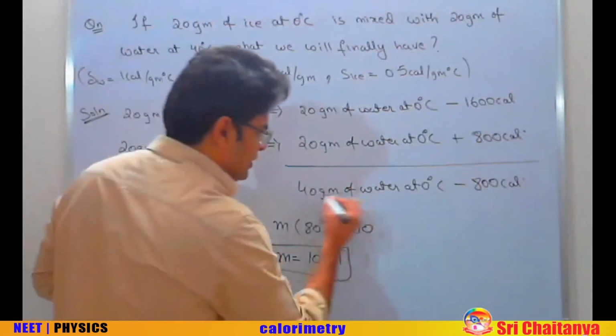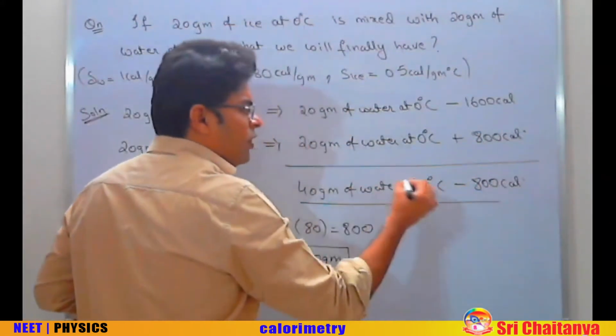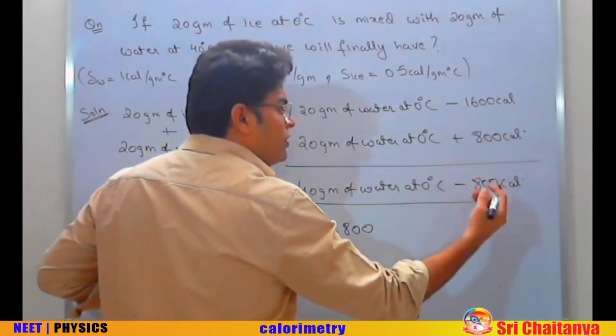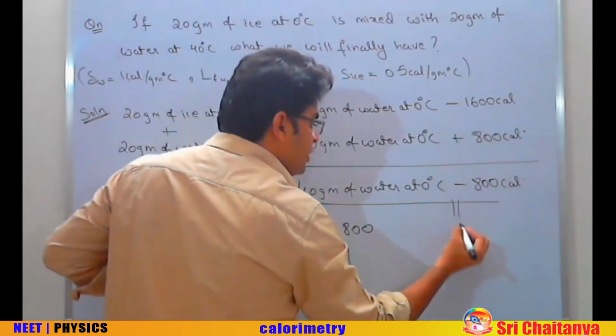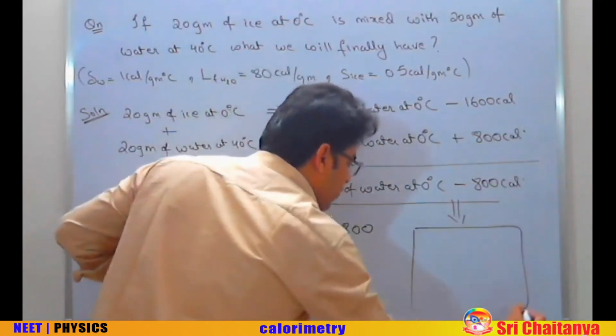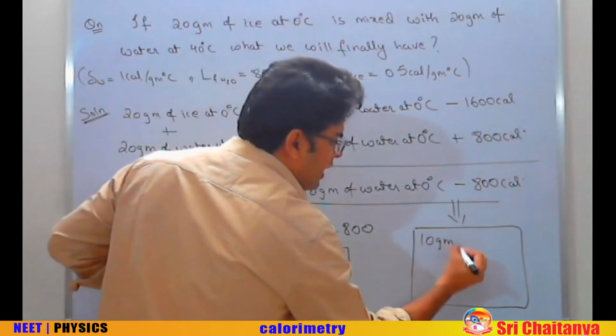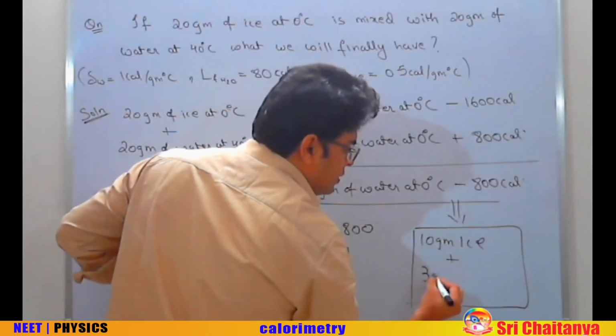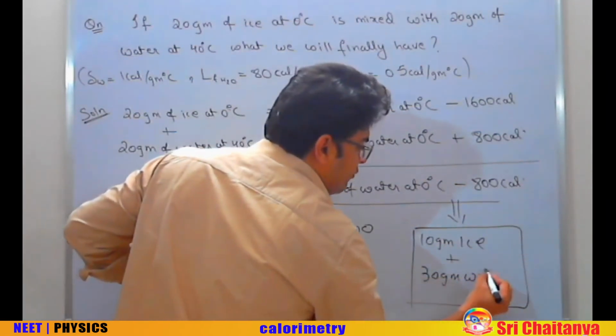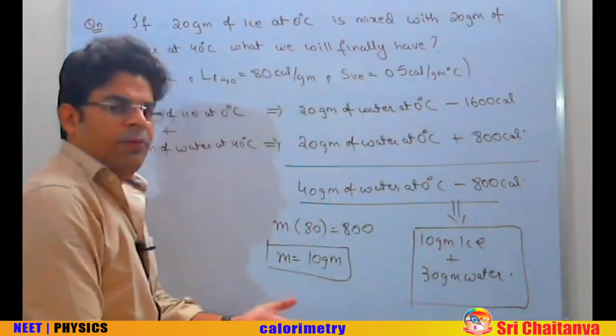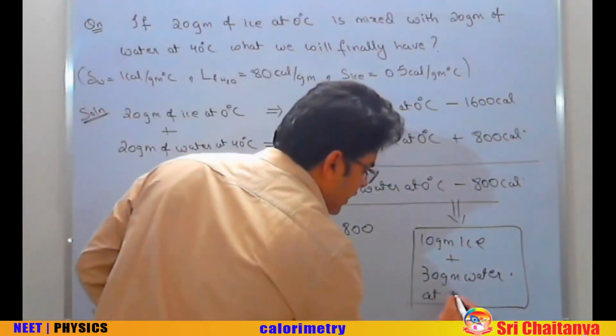So this system having 40 gram of water at 80 degrees centigrade, from which you are going to take out 800 calorie, is thermodynamically equal to having 10 gram ice plus 30 gram water. And whenever you find ice water equilibrium, the temperature has to be 0. So at 0 degree centigrade.